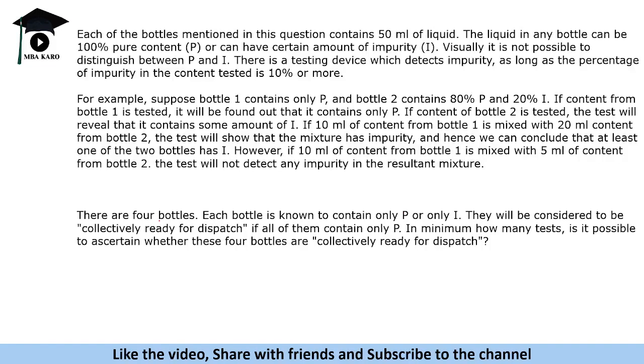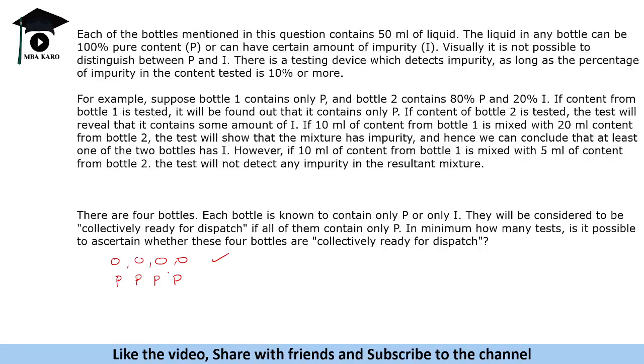So there are four bottles, each bottle contains only P or only I. Now if all four of them are P, they will be ready for dispatch. So let us consider the first scenario, that all four of them have P. Now if all four of them have P, when you mix them, it will show 0%, that means it will be approved.